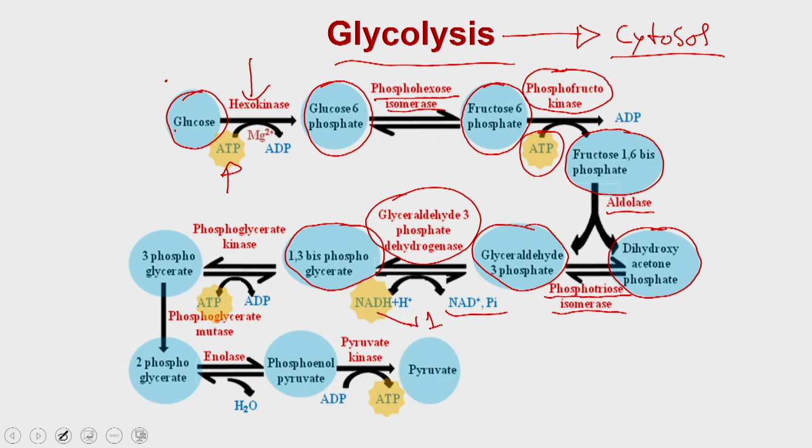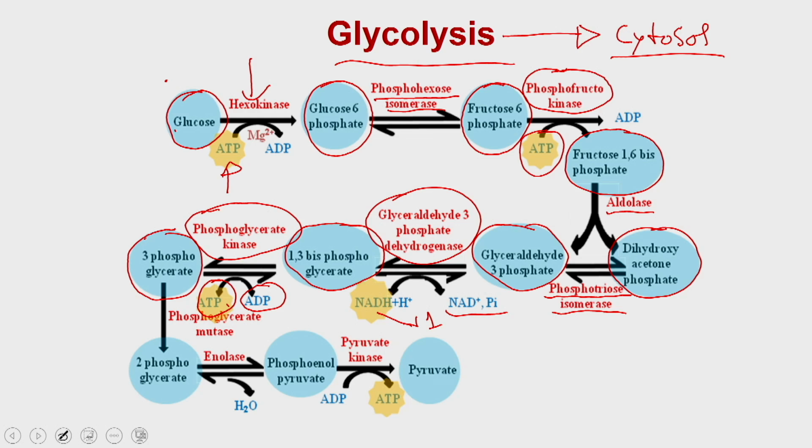They will be further used in the downstream reactions to generate the ATP. Then 1,3-bisphosphoglycerate is being converted into the 3-phosphoglycerate, and the enzyme name is phosphoglycerate kinase. This means you are removing the 1-phosphate molecule from this compound, and this phosphate molecule is being received by the ADP to generate the ATP. Since you are generating 2 molecules of glyceraldehyde 3-phosphate, you are going to generate 2 molecules of ATP. Then the 3-phosphoglycerate is being converted into 2-phosphoglycerate.